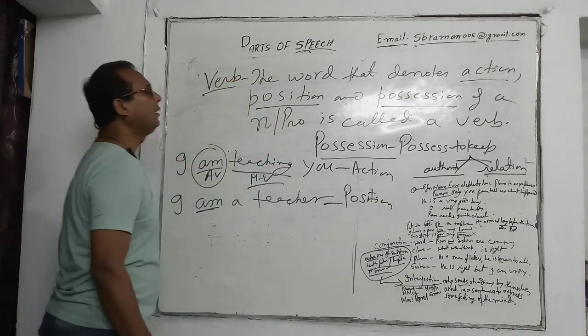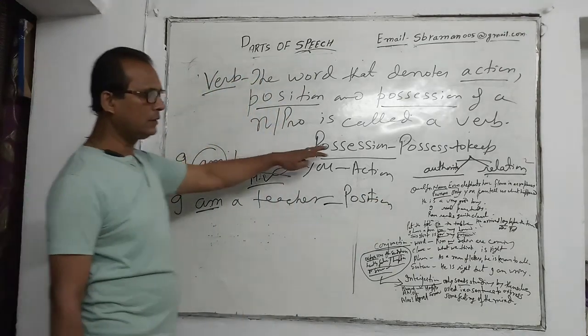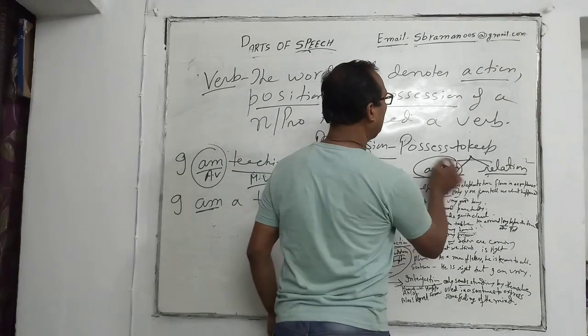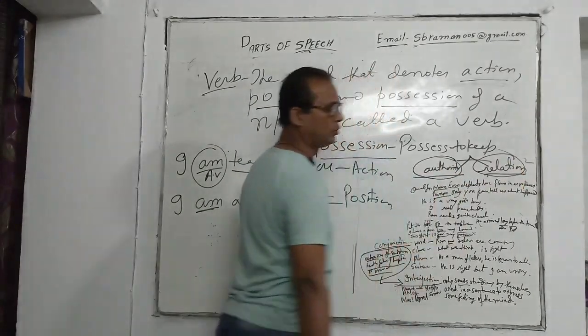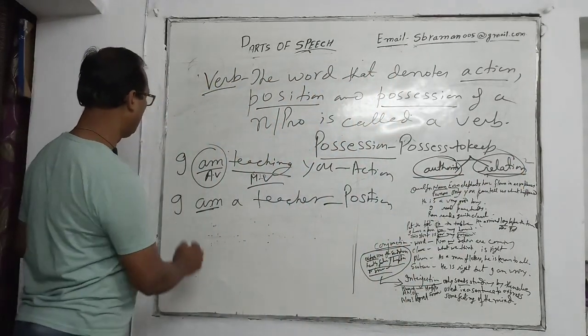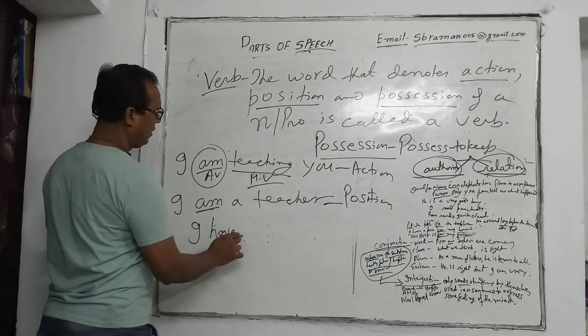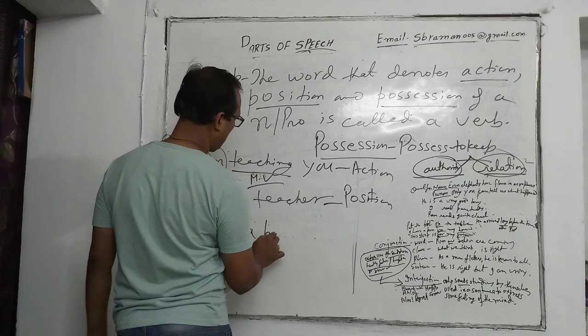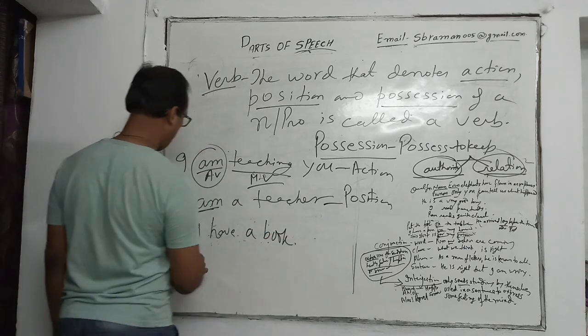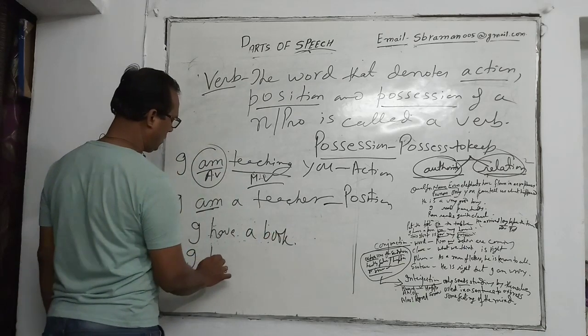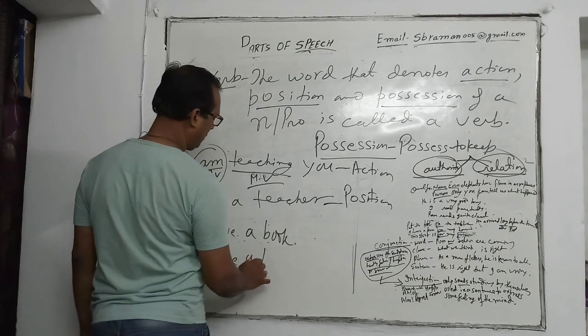And here the possession shows authority and it shows relation both. Like I have a book. I have a brother.